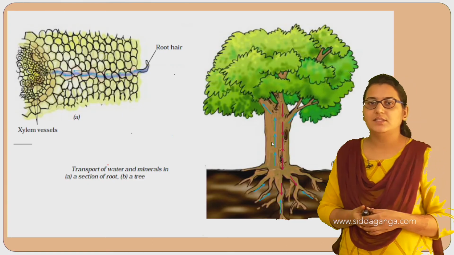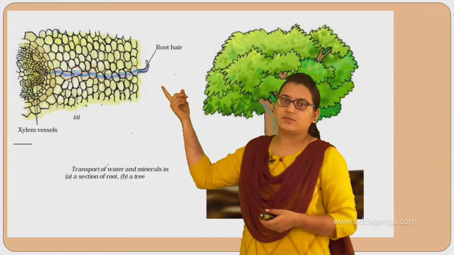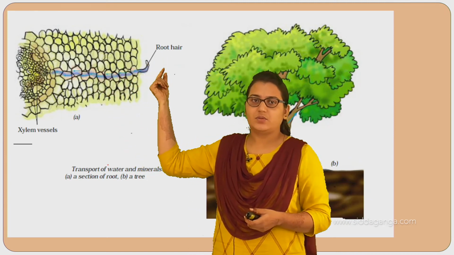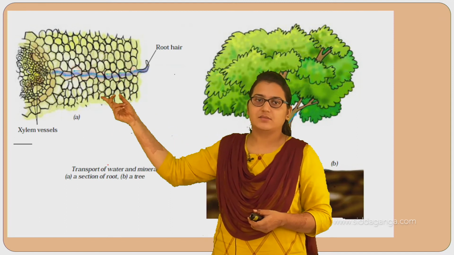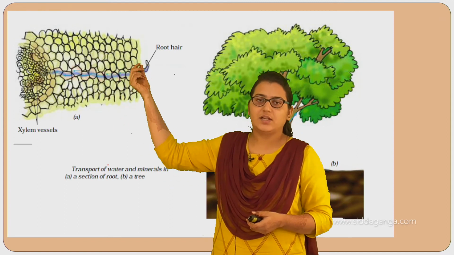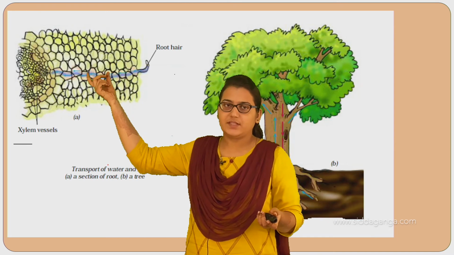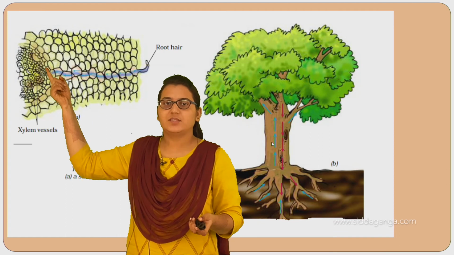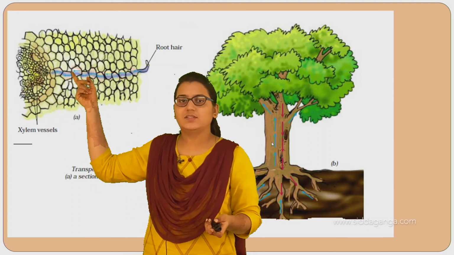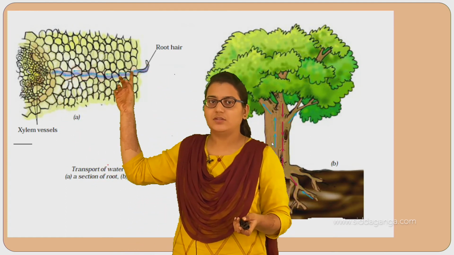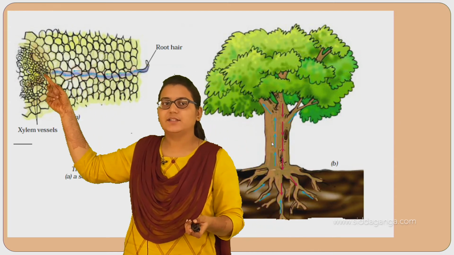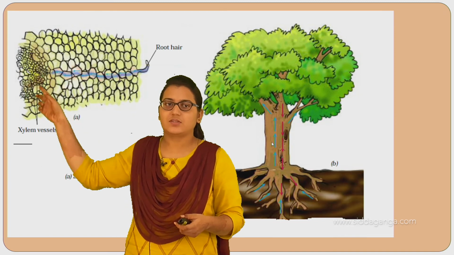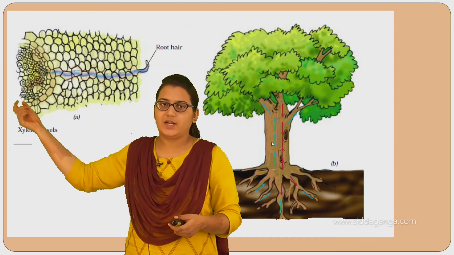All right, you can see here the root hair. This is the root and this is the extension, the root hair, and these are the soil particles. This root hair is present to increase the surface area. Here this is the plant, and these are the xylem vessels present in the plant. When the root hair absorbs the water, it is sent to the xylem, and the xylem transports the water from the root structure to the upper plant parts.